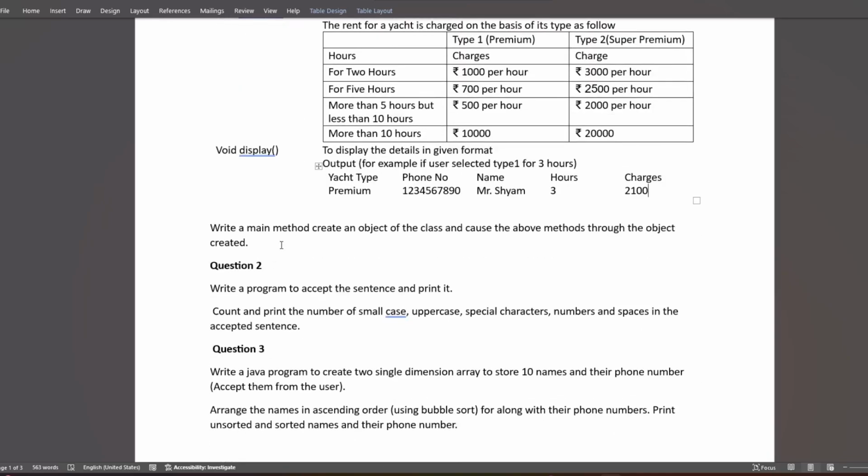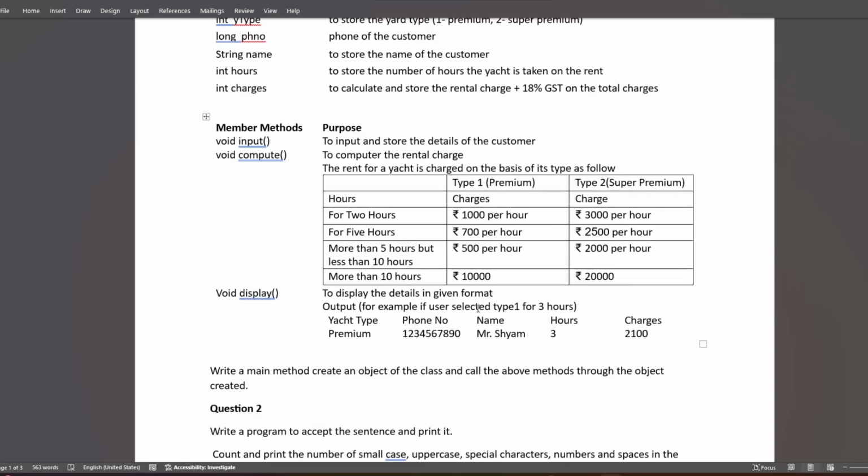Anyway, write a main method to create an object of the class and call the above methods on the object created. Write a main method to create an object of the class and call the above methods on the object. So let's just create this.